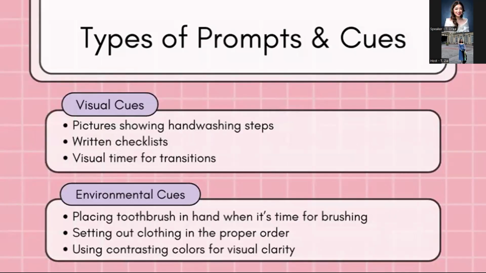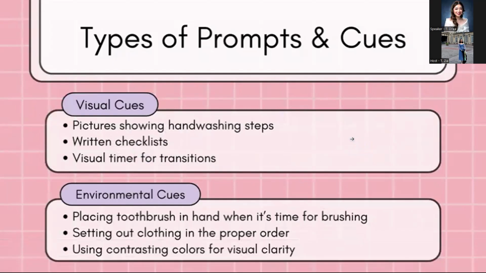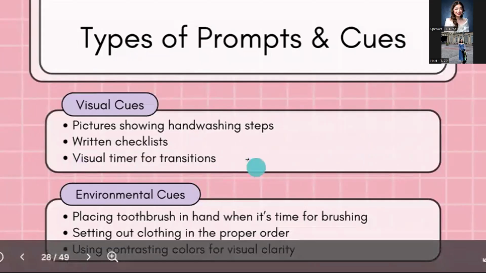Now we have visual cues. So with this one, for example, mayroon tayong mga written checklists or visual timers for transitioning or pictures showing yung mga steps such as for hand washing. And then this is used naman for client that benefits from structure and predictability. Usually visual cues supports executive functioning skills, especially for children with autism or ADHD or even people with memory deficits. So we usually use the visual cues.